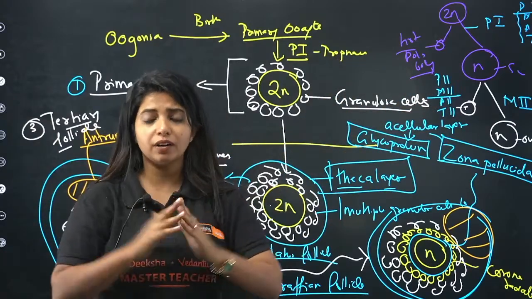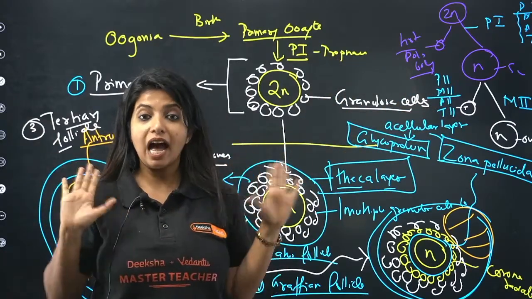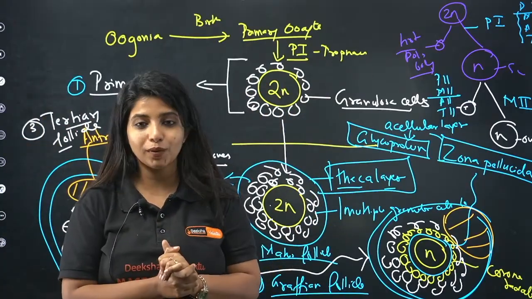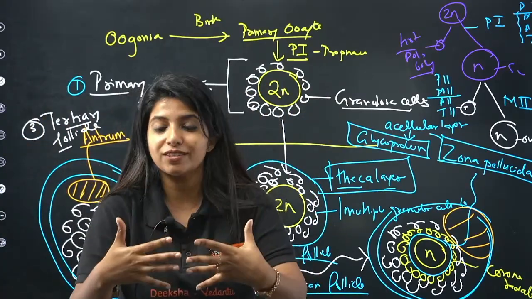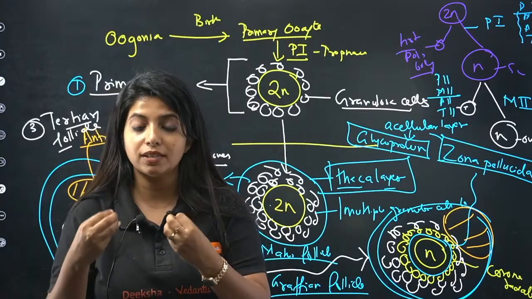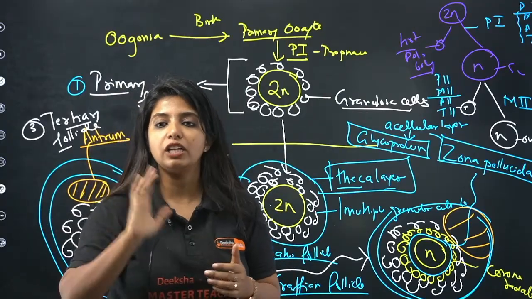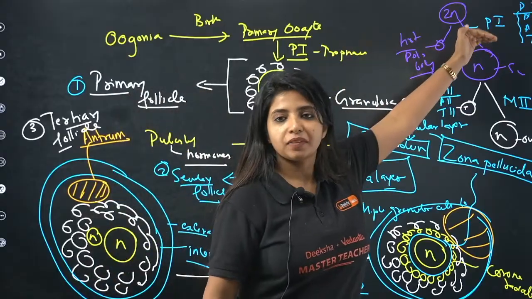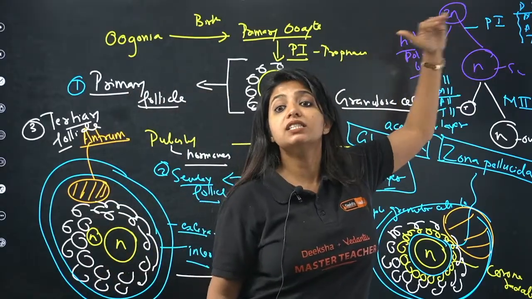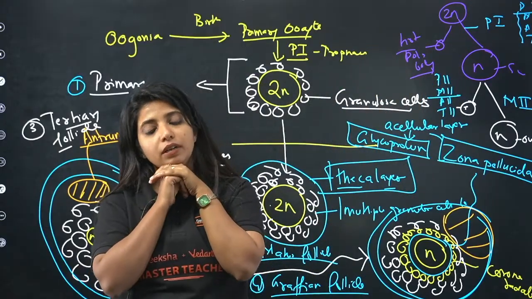So let's differentiate and let's mature into that. Okay, fine. I have become the primary oocyte. How many of them? Millions of them have become the primary oocyte. The primary oocyte tries to undergo meiosis, but there's a tragedy that happens. It gets stuck in what? The prophase 1. You have prophase, metaphase, anaphase, telophase. It gets stuck in prophase 1. So the primary oocyte is just like that.